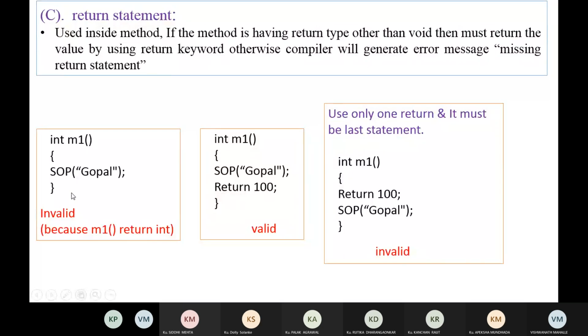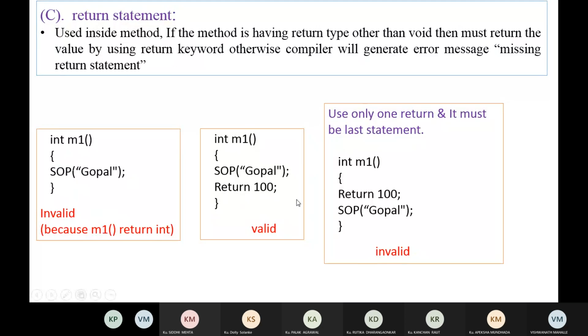When you compile this program, we will get an error message, because this m1 returns an integer, but here we have not written any value. Now here, since m1 returns an integer value, we have written return 100, then it is valid.